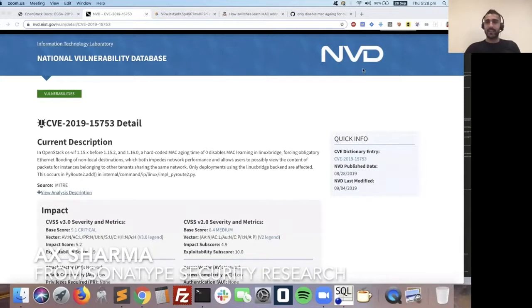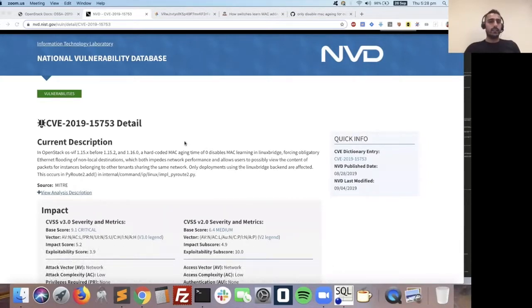So just to give a little bit of background here, this was a well-meaning upgrade for back-end network capability that ended up breaking Linux bridge, if I got that right, Ax, keep me honest. Essentially it set MAC address table aging to 0, which created a lot of network chatter and those kinds of things. So I'll stop talking now, Ax, and let the expert take it away. Let me just share my screen here, Elisa.